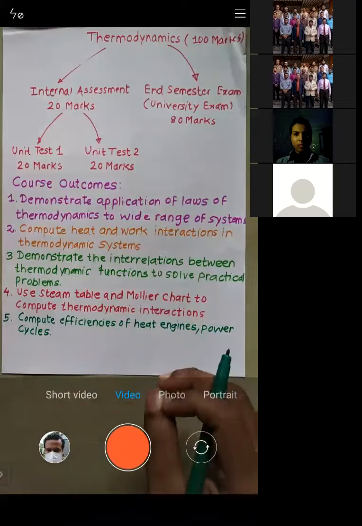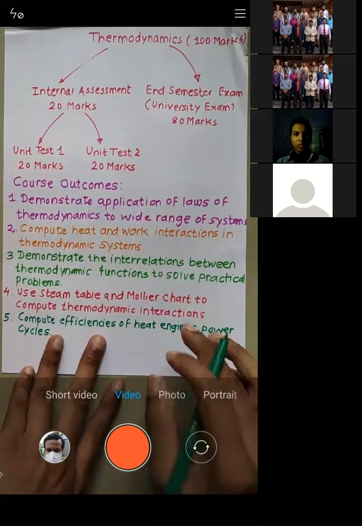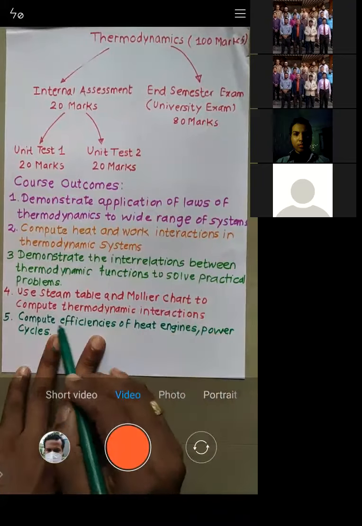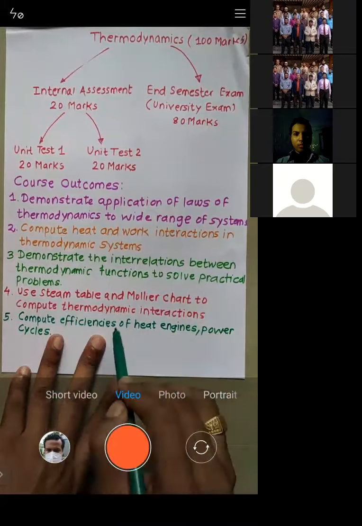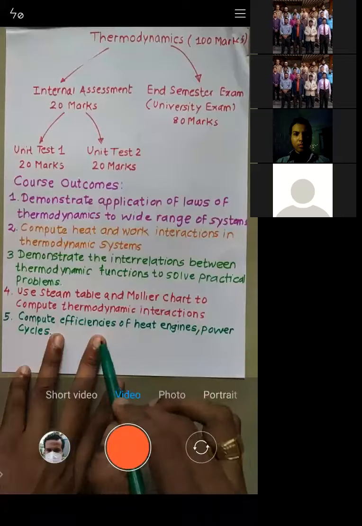That is the reason we need to go for the second law, and why we need to calculate efficiency. Efficiency basically evaluates the effectiveness of the device.